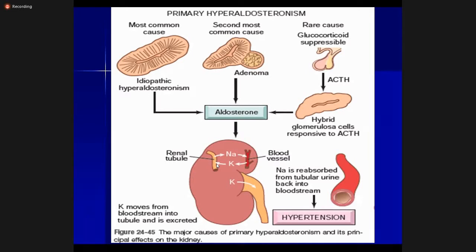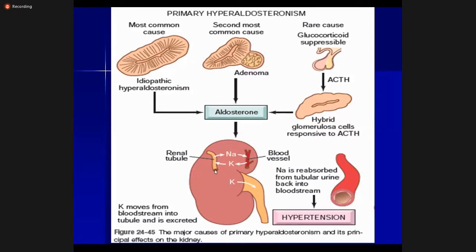So excess of aldosterone will cause excess sodium absorption, and water will be passively absorbed with the sodium. So there will be excess sodium, there will be water retention, and this will lead to hypertension and hypernatremia.